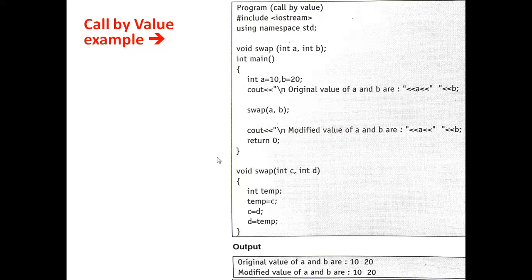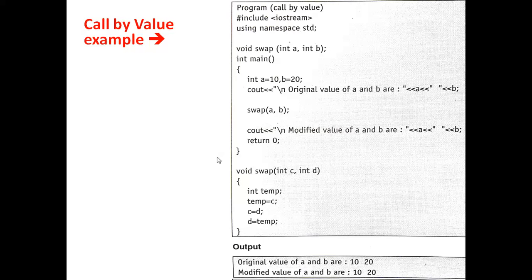Now the value in c, that is 10, is passed into the temp variable, so c is empty, and the value of d is passed into c, and the temp variable is put into d.